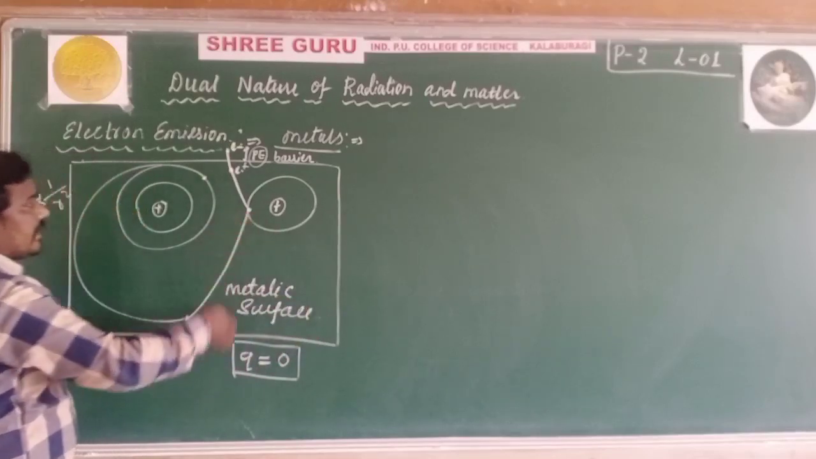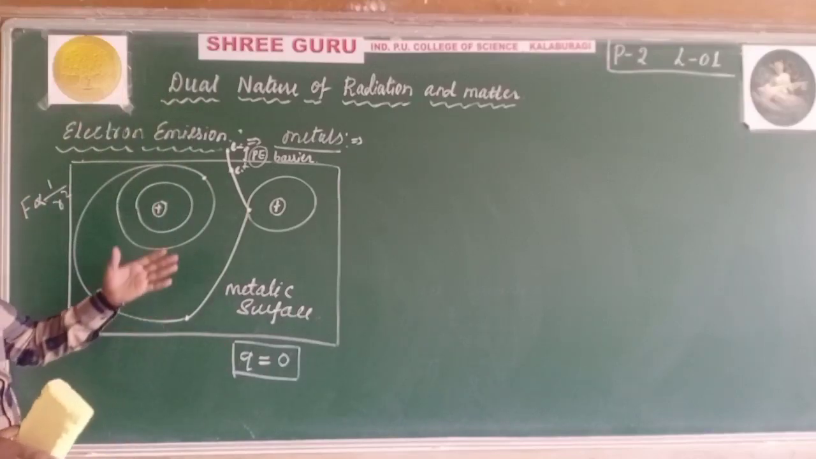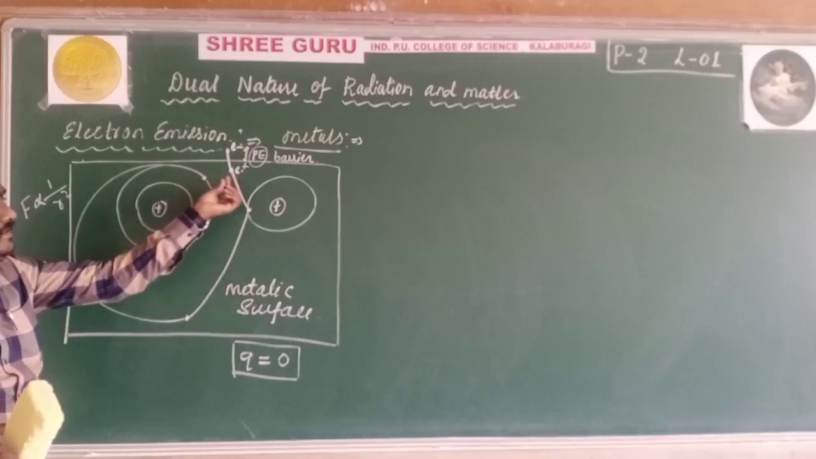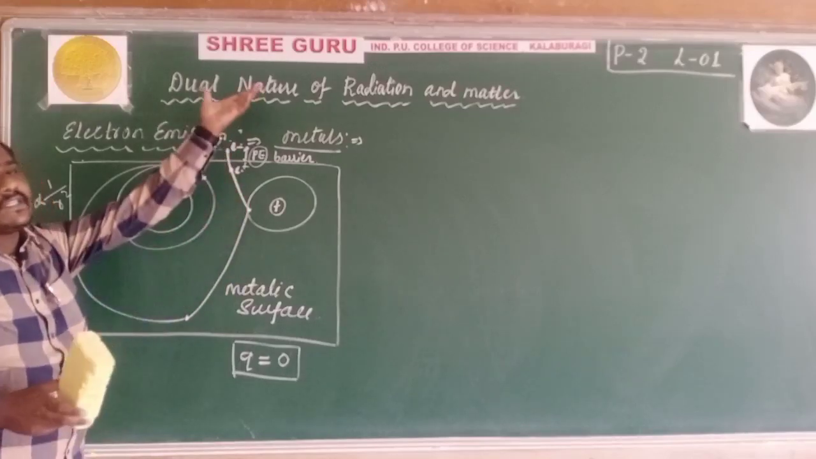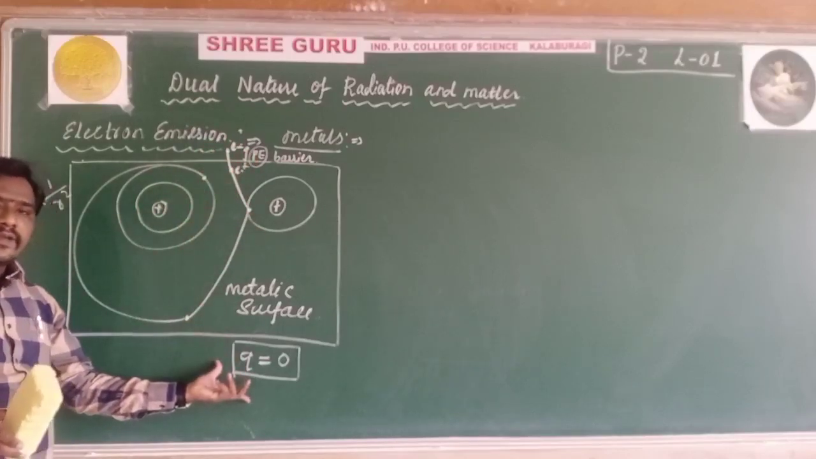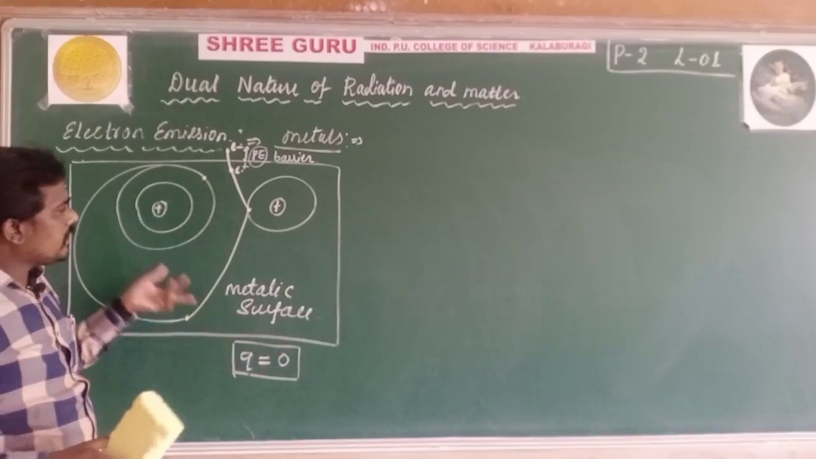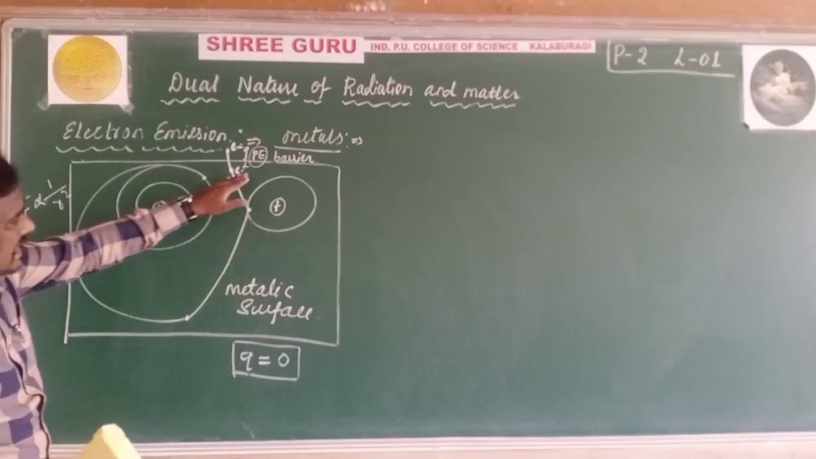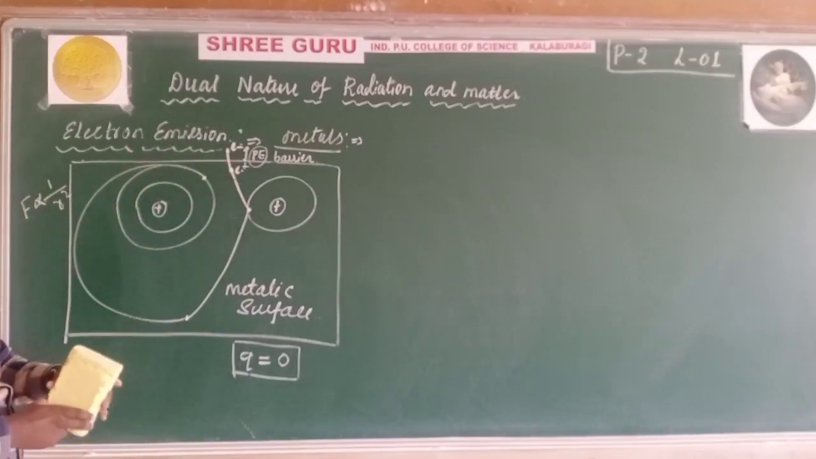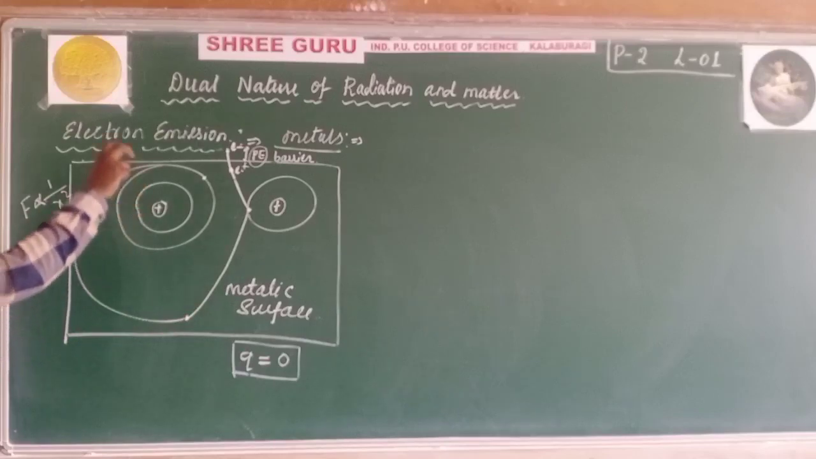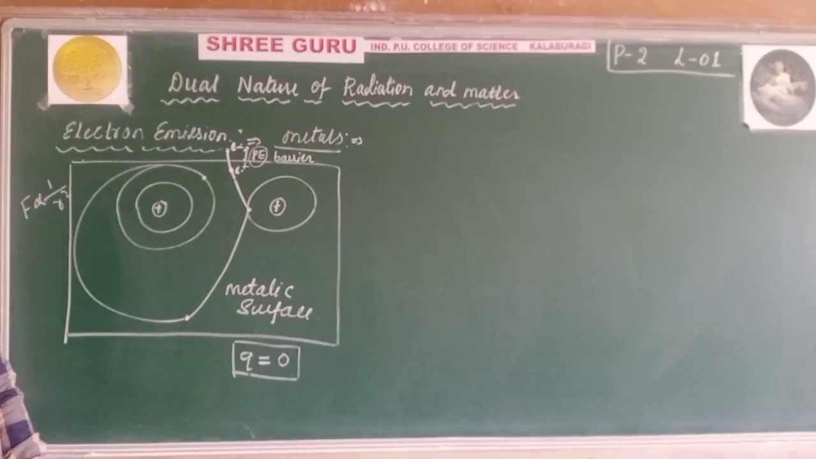How does it escape from the metallic surface? Only if it gains sufficient energy will the electrons come out from the surface. Otherwise it is not possible to escape. Why? We know charge is conserved on any metallic surface, because the number of protons and electrons are equal, and loosely bound electrons revolve around the nucleus. This type of process we call electron emission.